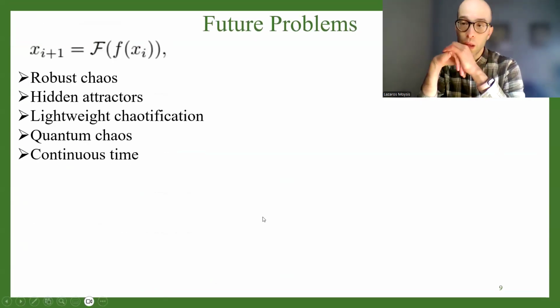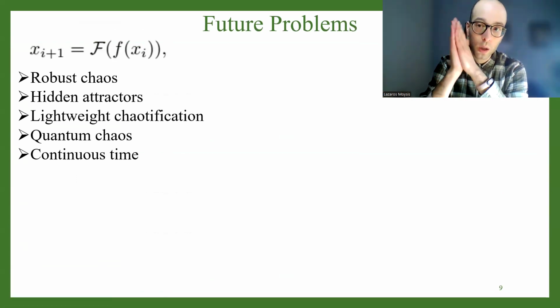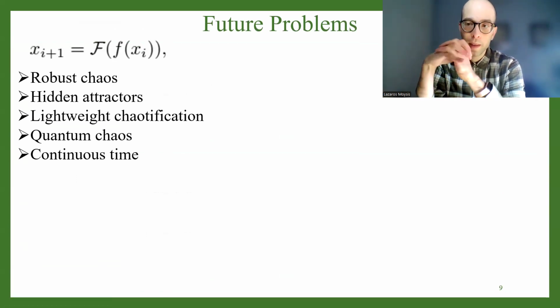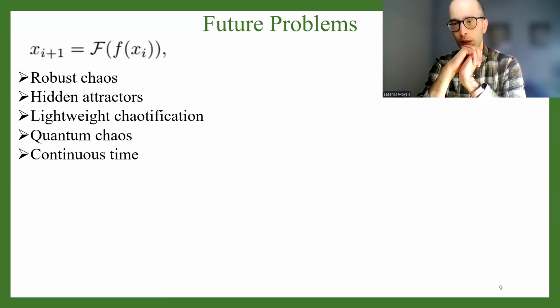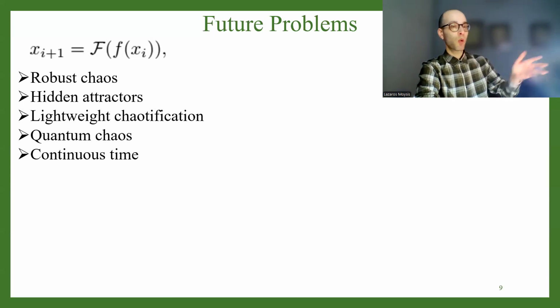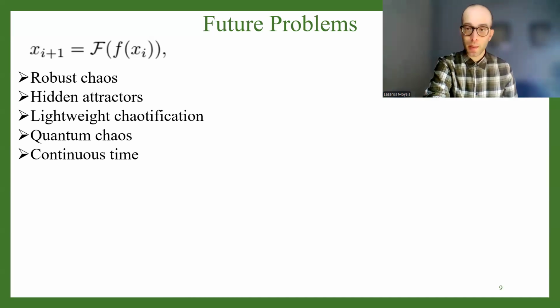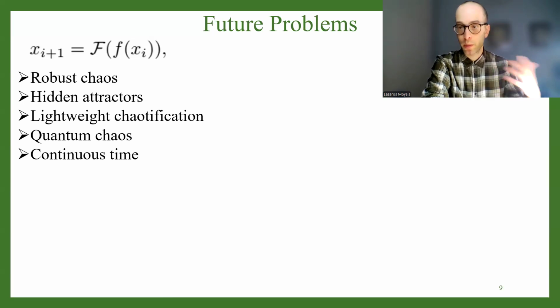Now, as I told you, the field is very active. We found a lot of applications in the field. I believe within the next 5 to 10 years, there will be a lot more applications in chaotification and a lot more papers in chaotification. So I believe there are a lot of open problems. Although we achieve robust chaos in many papers, I believe there is a lot of room for improvement in designing new chaotic families that achieve robust chaos.